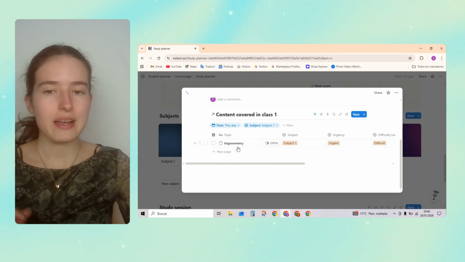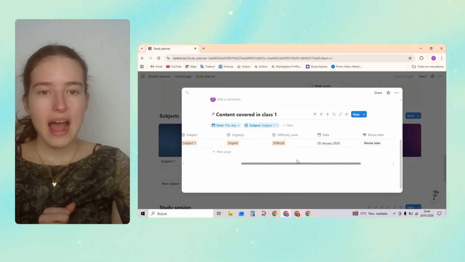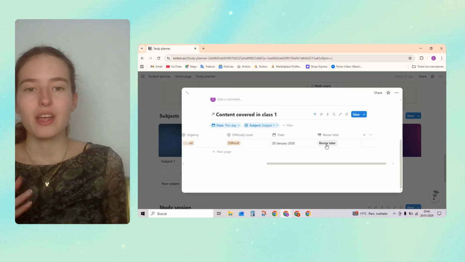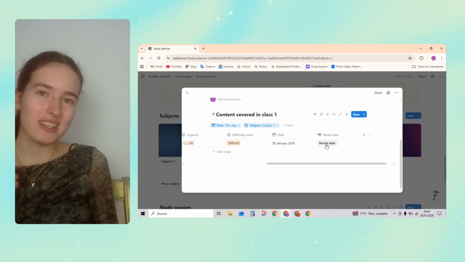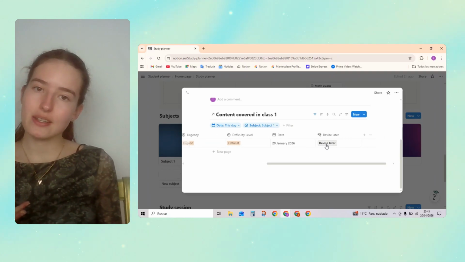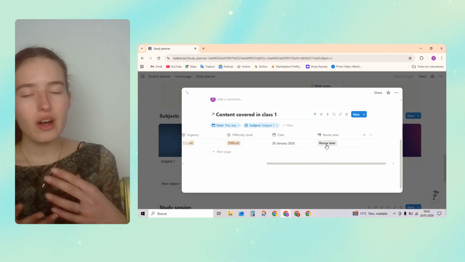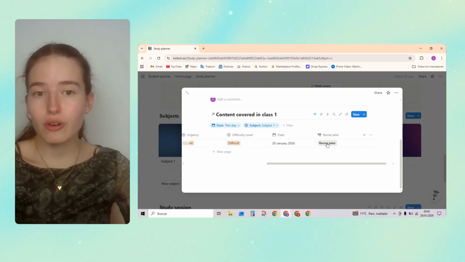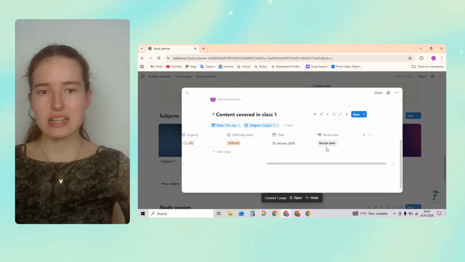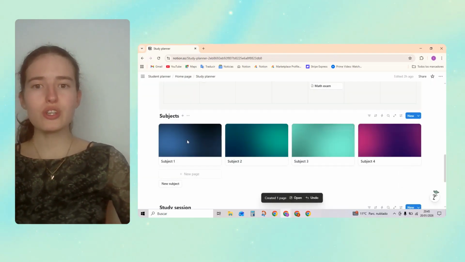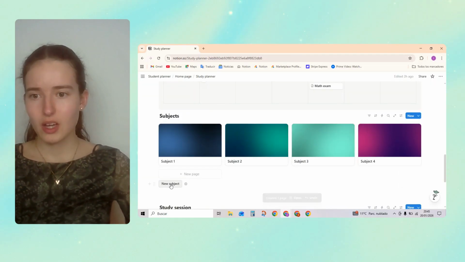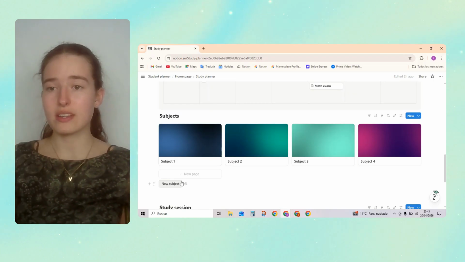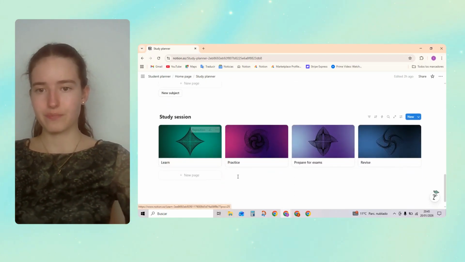And we're going to go over here. So what we're going to do with this is we're going to add it to this list where we're going to be revising stuff. So if we want to revise it, we just press revise later and that's it. We do that with every subject, okay? If you want to create a new subject, just press that little button over there and that's it.